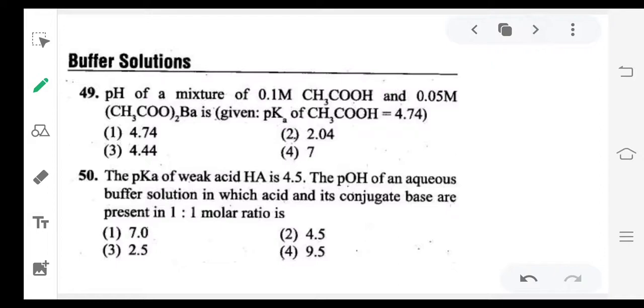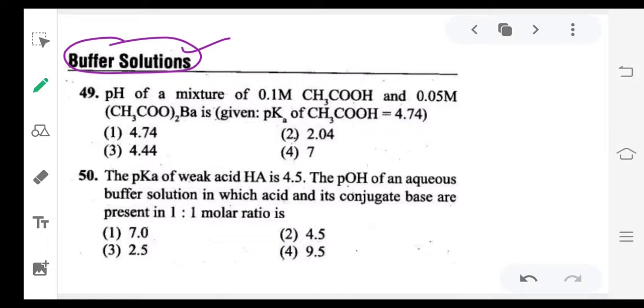So Kb is directly proportional to basic strength. Next, questions based on buffer solutions. So buffer solution means, suppose if I add any acid or base to any solution, generally acidic character or basic character increases. But the solutions which can resist the change in pH by adding a small quantity of acid or base are called buffer solutions. So if you add acid or base to these buffer solutions, there is no change in pH.